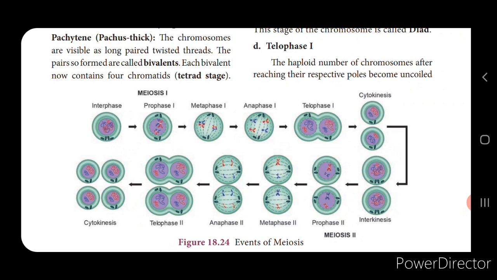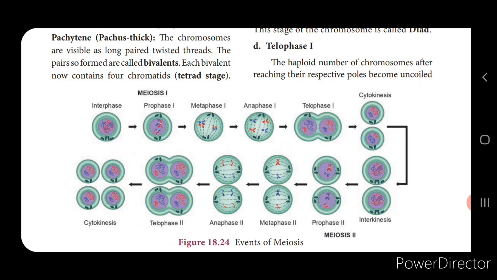In leptotene, the chromosomes become uncoiled. It is a coil-like structure, isn't it? So this becomes uncoiled and thread-like structures appear and take a specific orientation inside the nucleus, and this formation is called the bouquet stage. The next one is the zygotene. Here the two homologous chromosomes appear, and pairing begins to take place, and this is called synapsis.